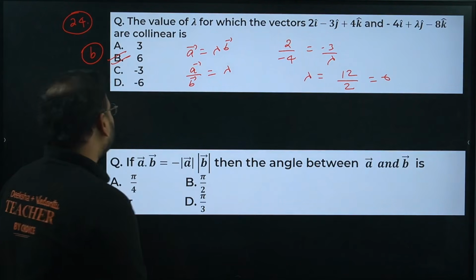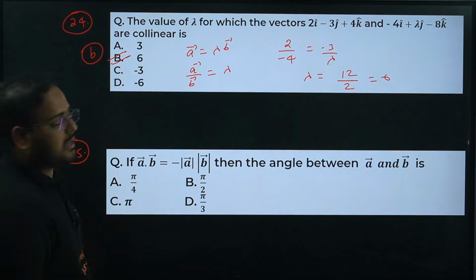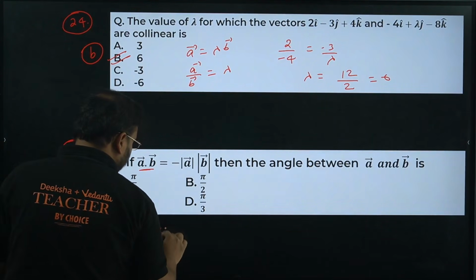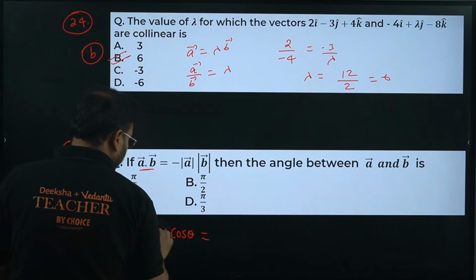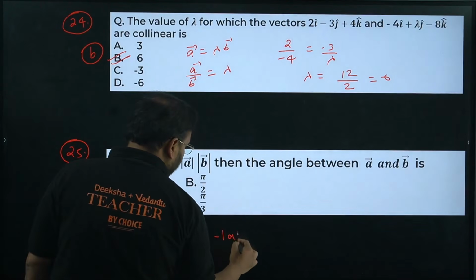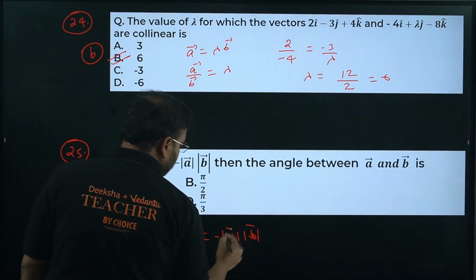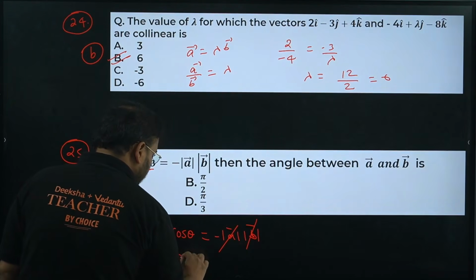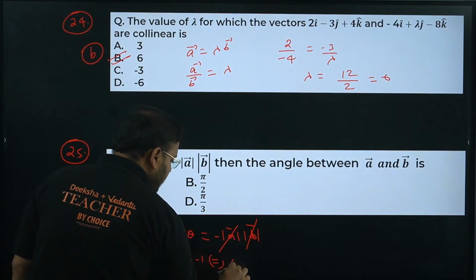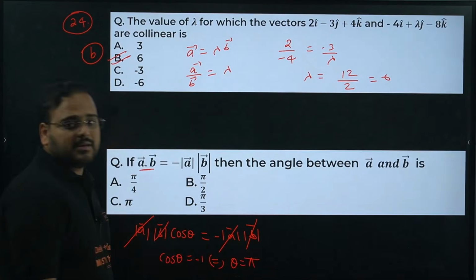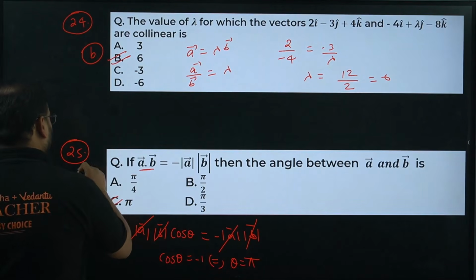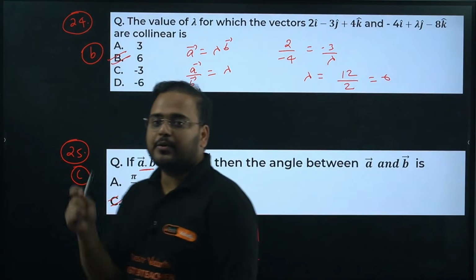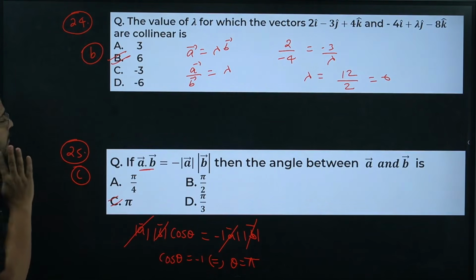Next, A dot B vector is equal to mod of AB with a minus sign. What is A dot B vector? This is given by mod A, mod B, cos theta, and this is what is given, mod A, mod B with a minus sign. Check here, cancels. I'm getting here cos theta is minus 1, which implies theta value is pi, because cos pi is minus 1. Answer is option C. So this completes your first part in this section, which is solving questions on your 1 marker category.